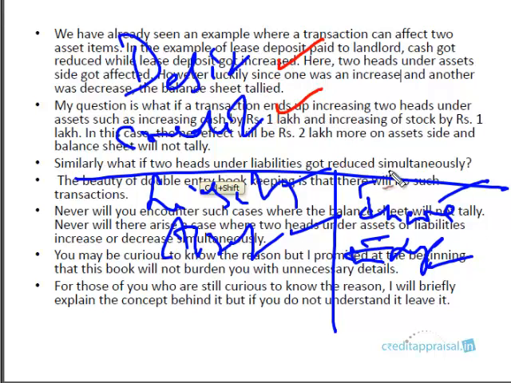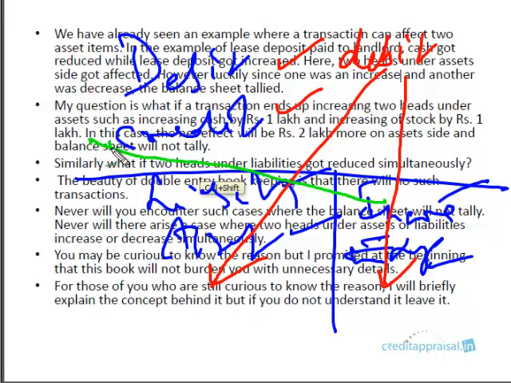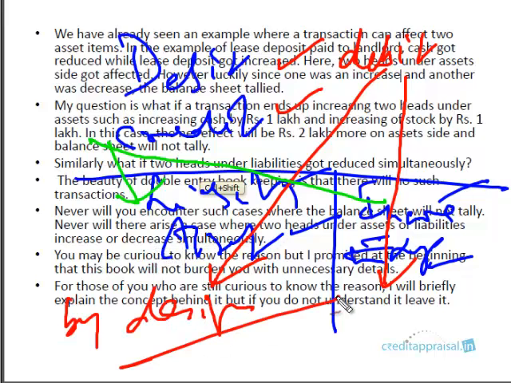So what we are saying is that double entry bookkeeping is designed in such a way that we will debit all expenses and all assets, and we will credit all income and all liabilities. This is by design. Please remember that this is by design. We have designed double entry bookkeeping in such a way that we debit all expenses and all assets, and we credit all liabilities and all income.